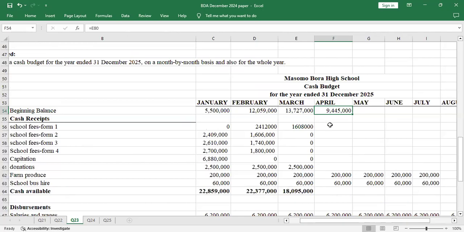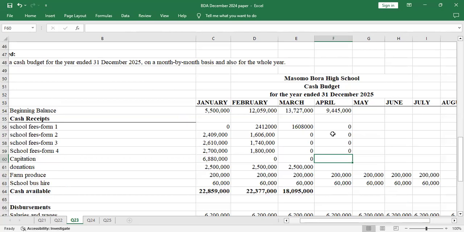Then school fees in April. There are no school fees for April because the schools are closed. We'll pay school fees at the beginning of the term. So our work is going to be easy because we already have the values there. So I'll just put 0, 0, 0, and 0.